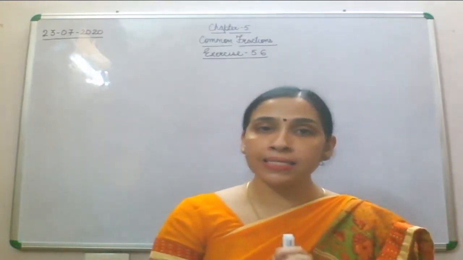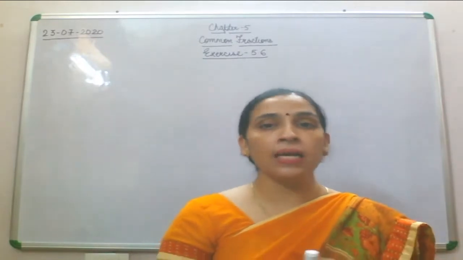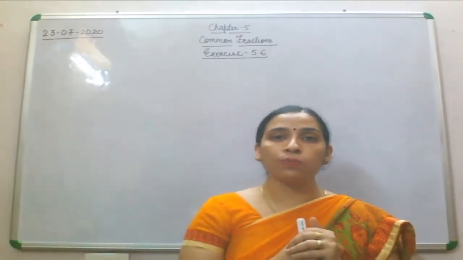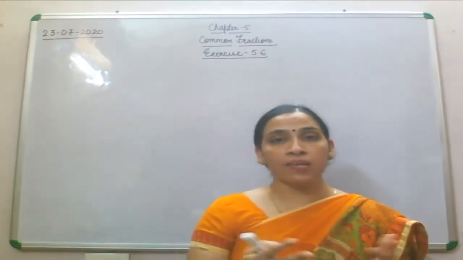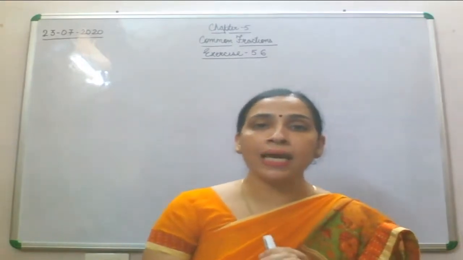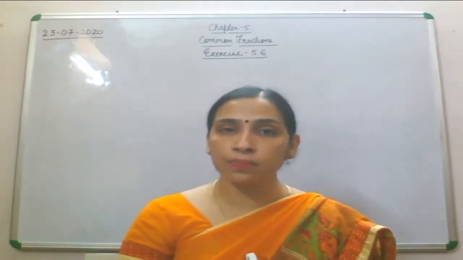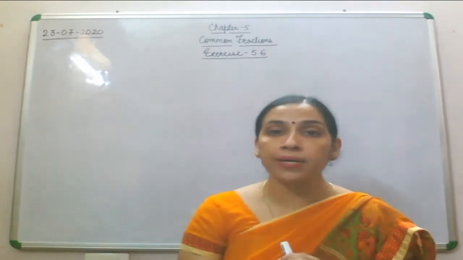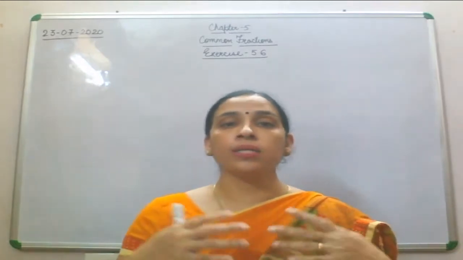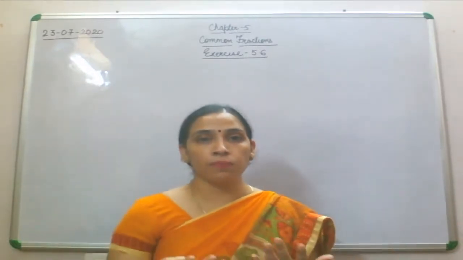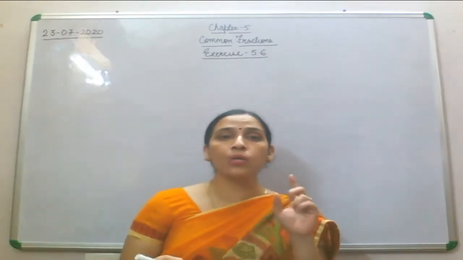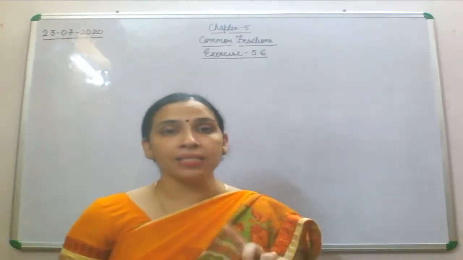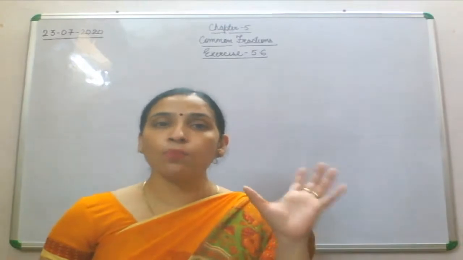First of all, understand it properly and then we will find the solution. So children, what is given here? The total candles bought by Anjali's mother is 240.